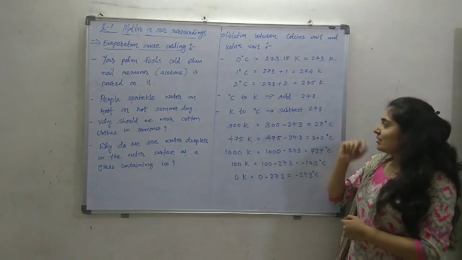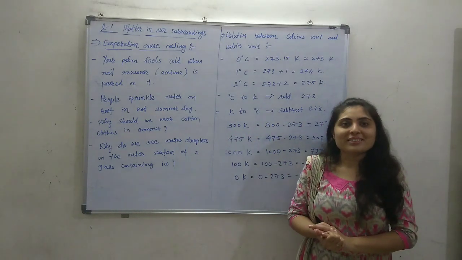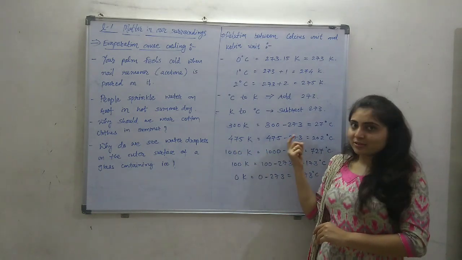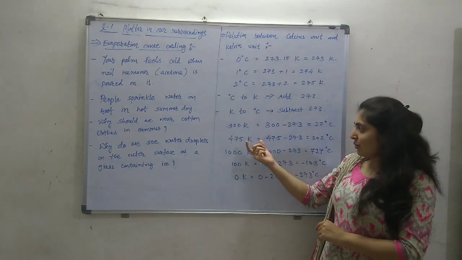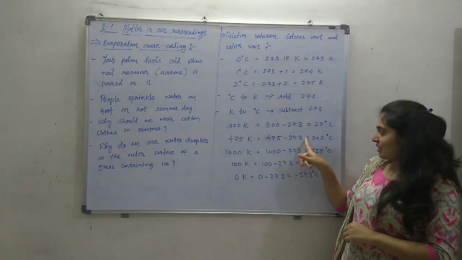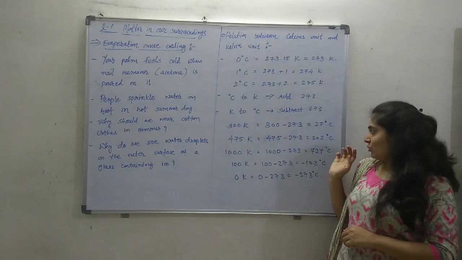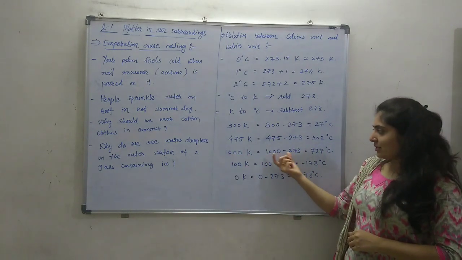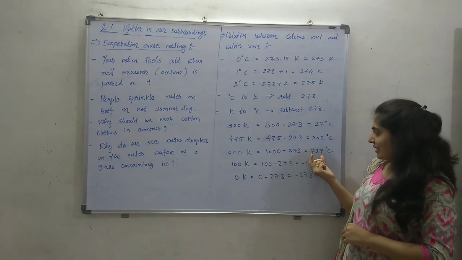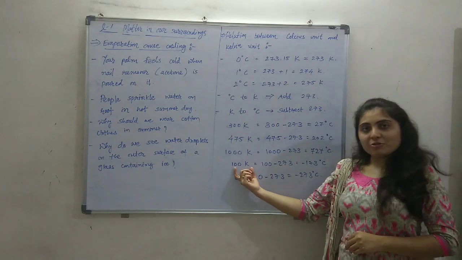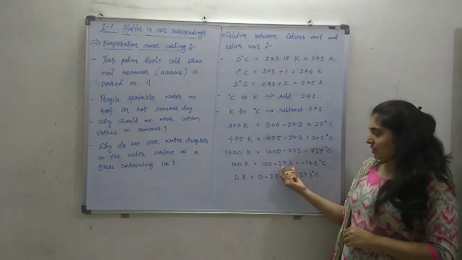So 300 Kelvin is equal to 27 degrees Celsius. 475 Kelvin to Celsius, I subtract 273: 475 minus 273 is equal to 202 degrees Celsius. For 1000 Kelvin to Celsius, 1000 minus 273 is 727 degrees Celsius.